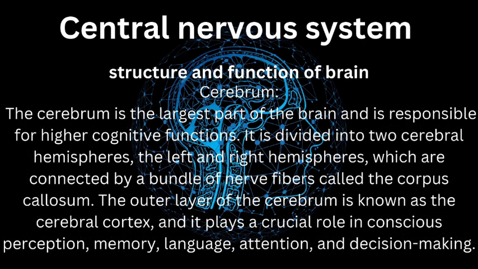First, cerebrum. The cerebrum is the largest part of the brain and is responsible for higher cognitive functions. It is divided into two cerebral hemispheres, the left and right hemispheres, which are connected by a bundle of nerve fibers called the corpus callosum. The outer layer of the cerebrum is known as the cerebral cortex, and it plays a crucial role in conscious perception, memory, language, attention, and decision-making.